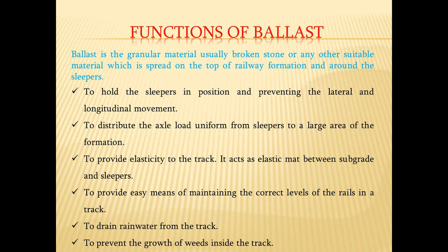the ballasts are used to drain the rainwater from the track, to avoid water logging and further problems, and to prevent the growth of weeds inside the track. To prevent the growth of weeds means to prevent the growth of plants and shrubs inside the track. This is another role of ballast.